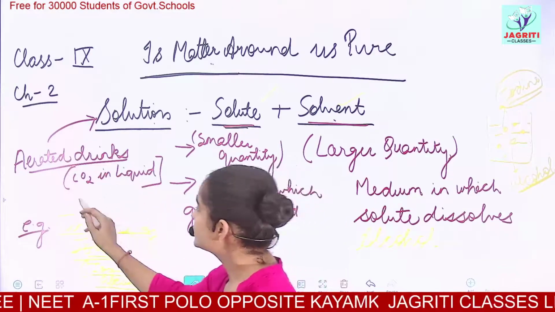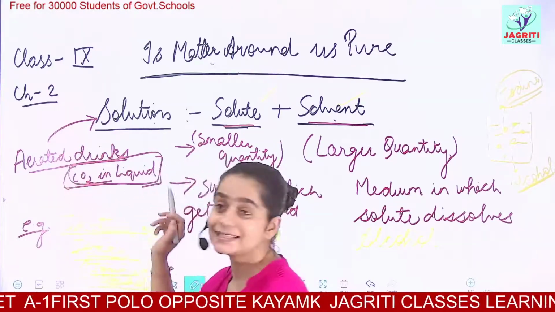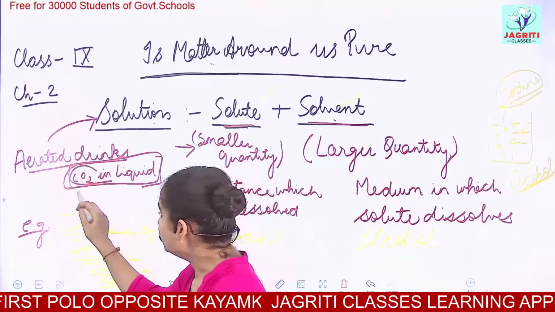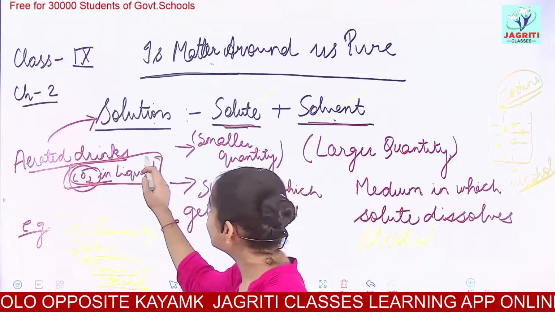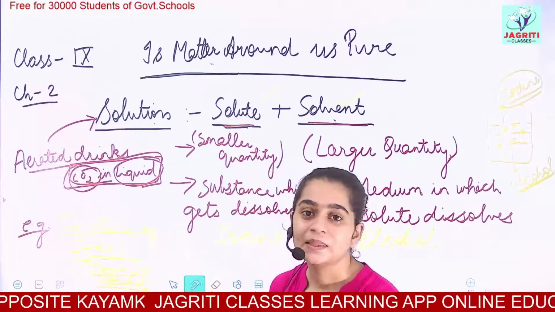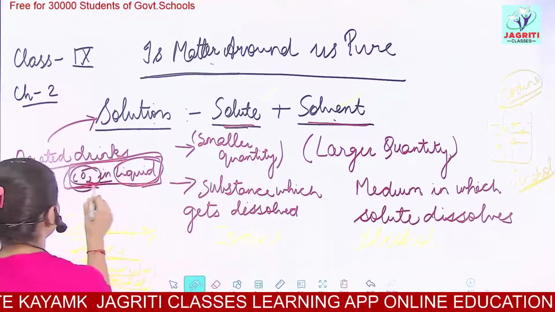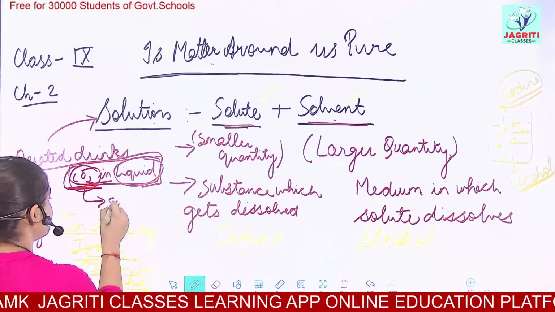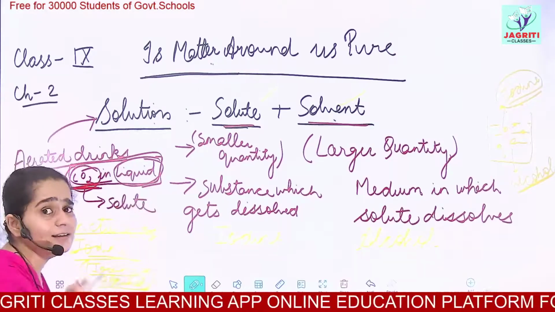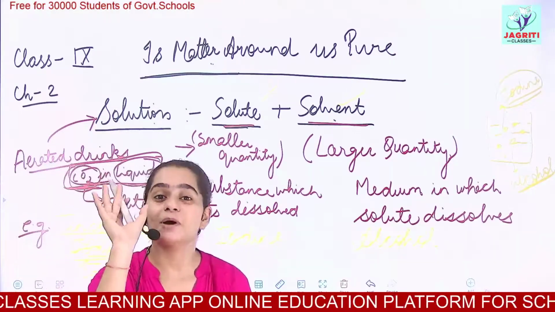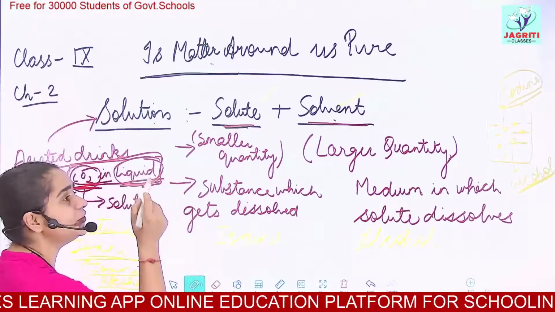So can you guess what is the solute and what is the solvent? Either CO2 would be the solute or this liquid sweet drink. Yes, correct. CO2 is the solute here because it is added in smaller quantity, in very less amount, and the liquid or the drink is what?